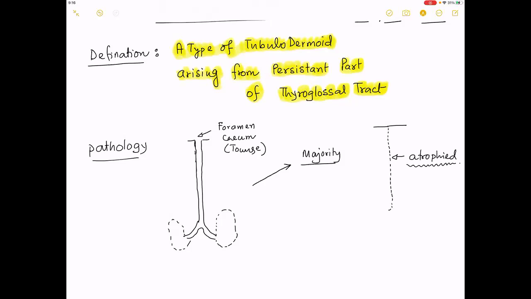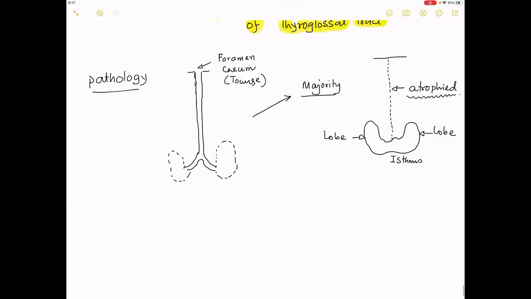What is left is this organ which has an isthmus, and what are these two things? So these are the two lobes. I hope you can see this right now.